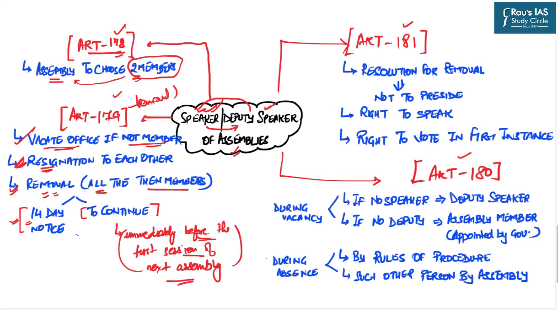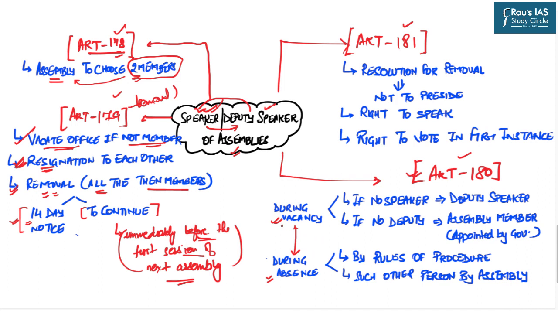Now we shall come to Article 180. Article 180 talks about the situations which can arise out of temporary vacancy or temporary absence. Here, if you closely look at the article in your Bare Act, you will see a slight difference of conditions between the vacancy and the situation when the Speaker or Deputy Speaker is absent.